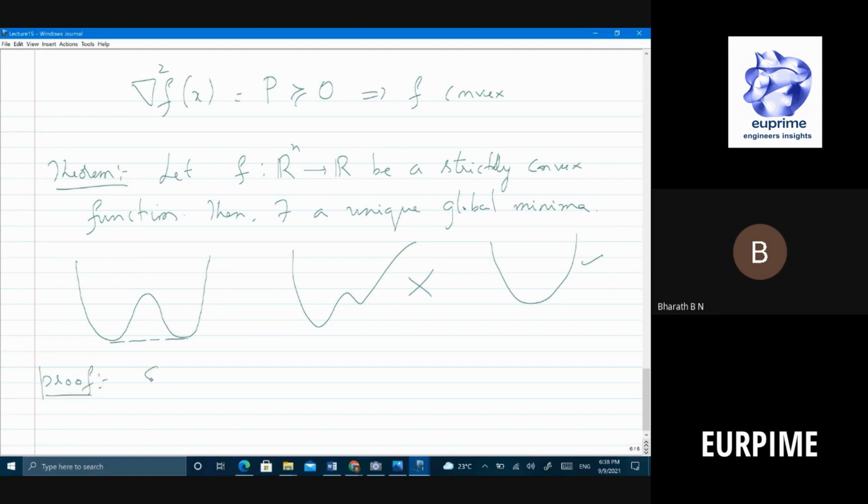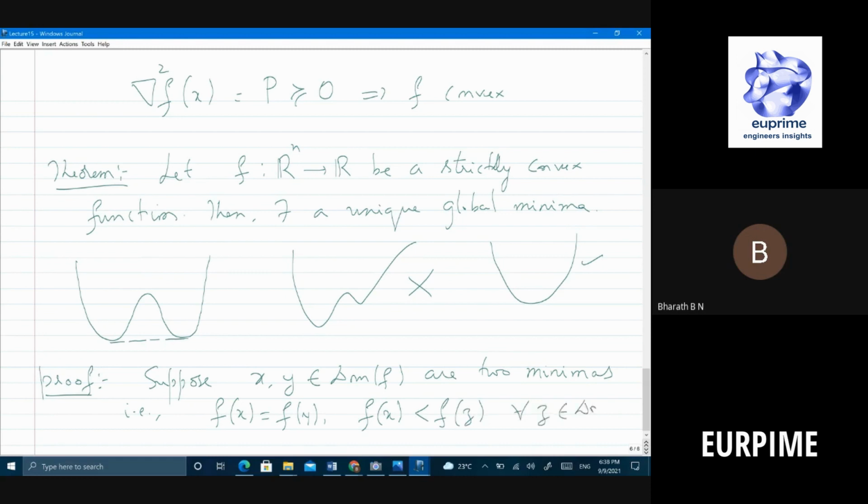Okay. Suppose you have two values x, y belonging to the domain of f, or two minimas. Okay, that is f of x equal to f of y, and f of x is less than f of z for all z in the domain, or let's say all z not equal to x, z not equal to y.